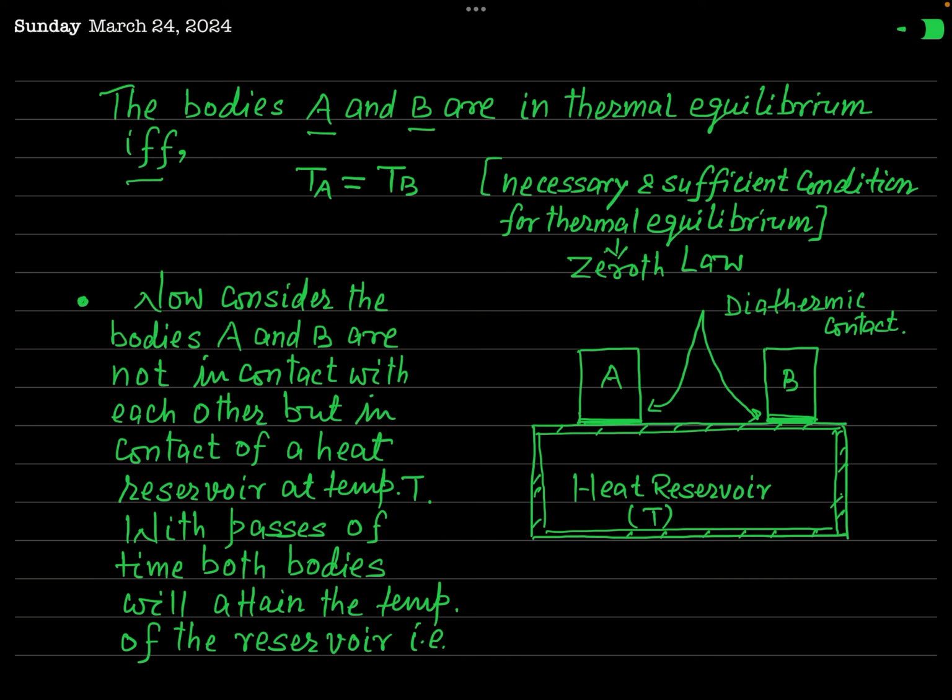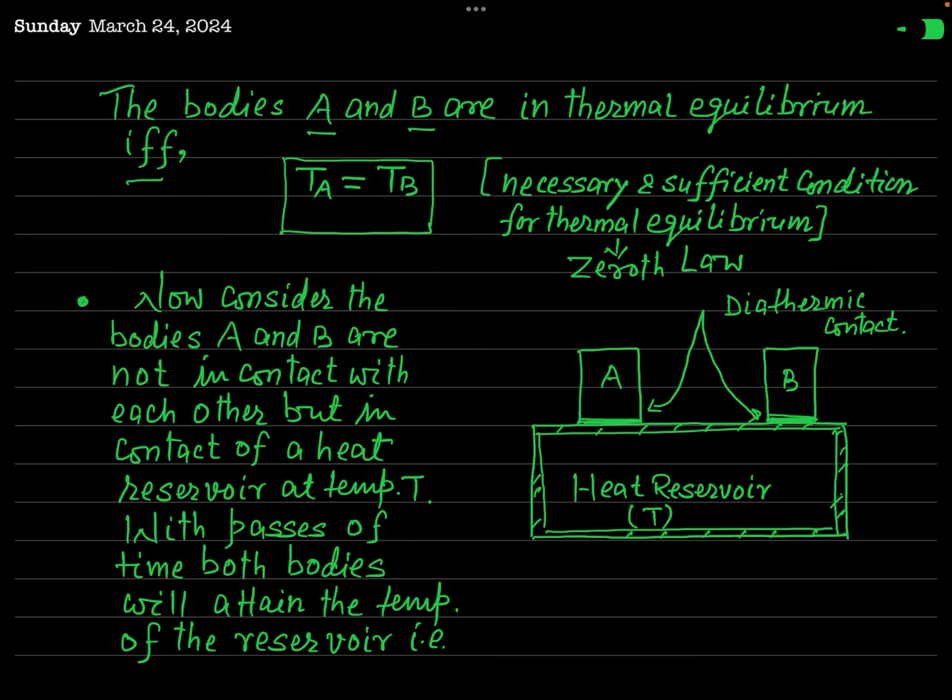This condition is TA must be equal to TB. It means if the temperatures of the two bodies are equal, then you say that the two bodies are in thermal equilibrium. Nothing has been said about contact. Only the condition is for temperature.